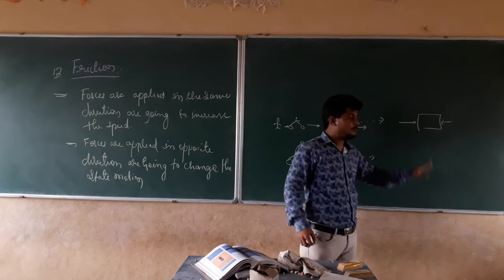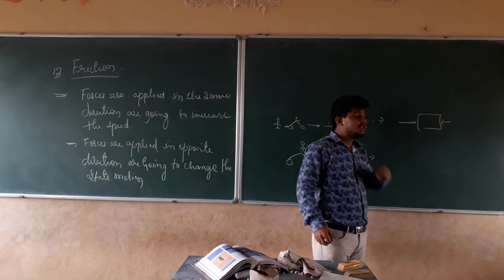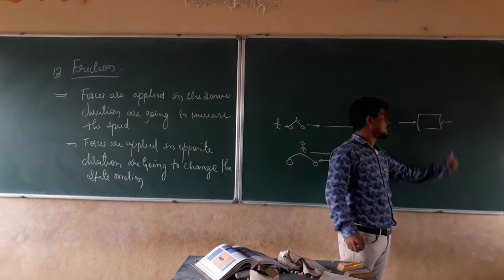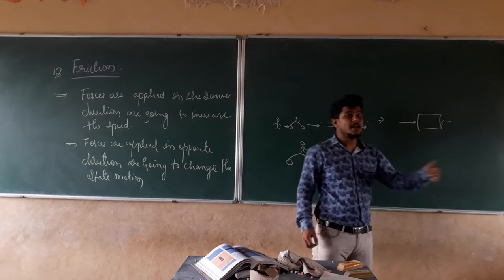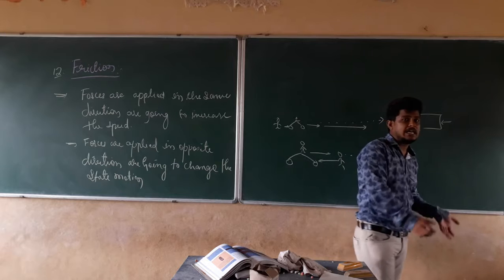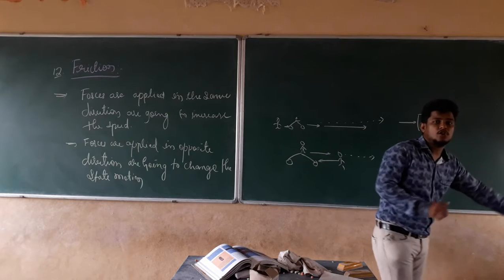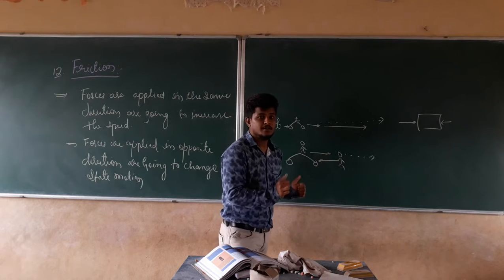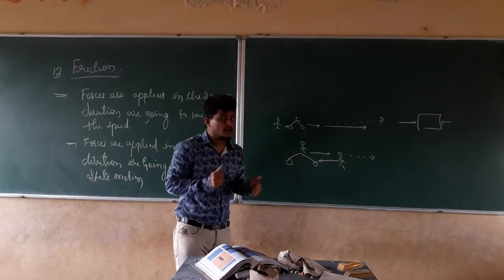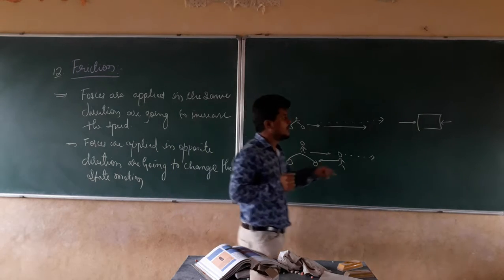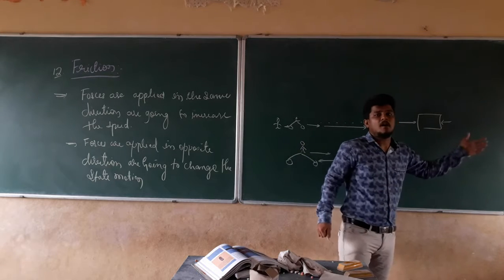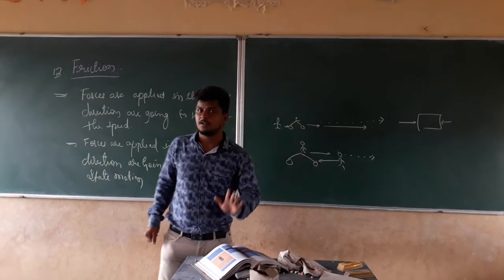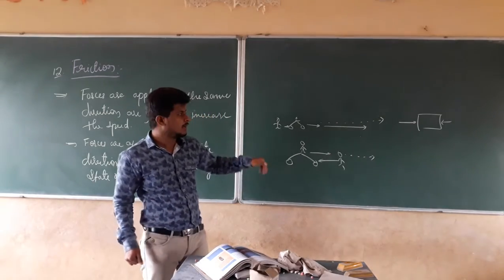Because of the application of my force, the table is moving. Then another person comes and applies the force opposite to my force. Because of that force, the table which is in motion, after some point of time, is going to stop. Right? If it is stopping, why is it stopping? Because of the application of force which is acting opposite to my force. I hope this is clear.